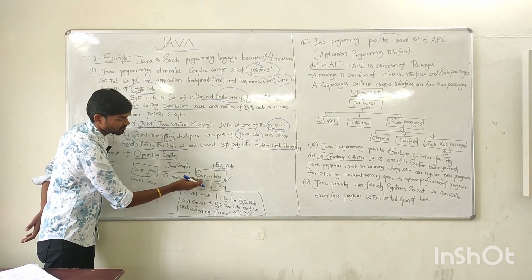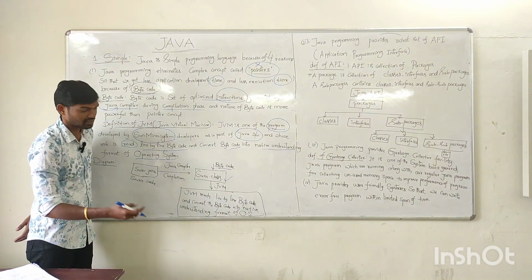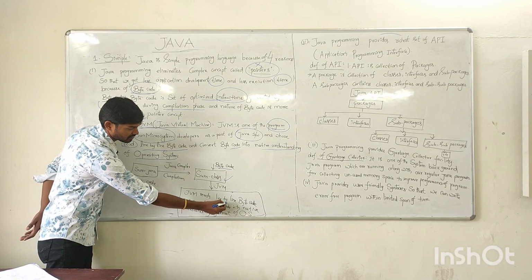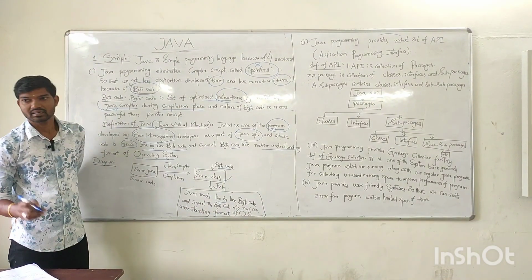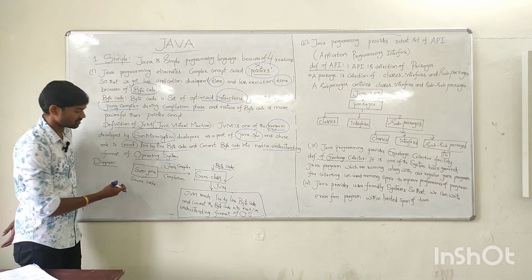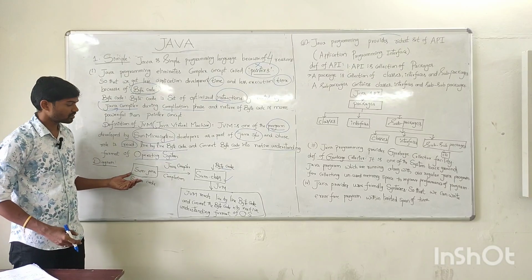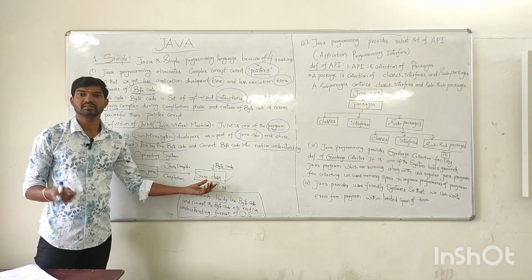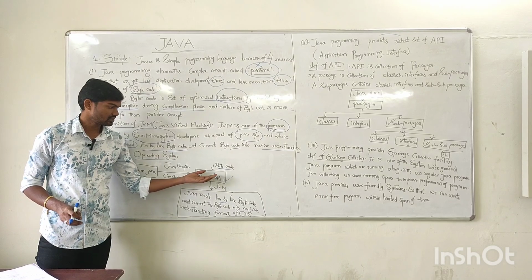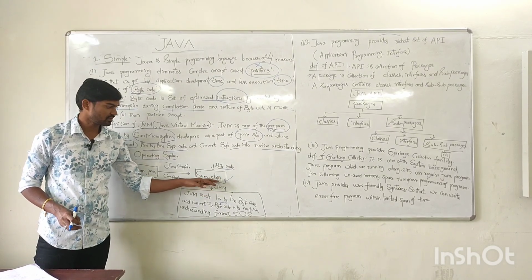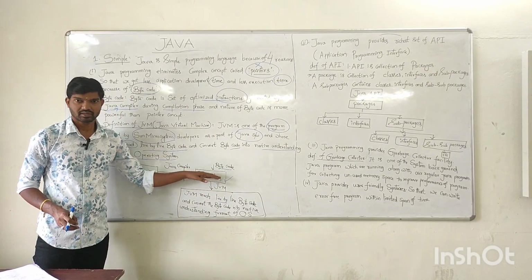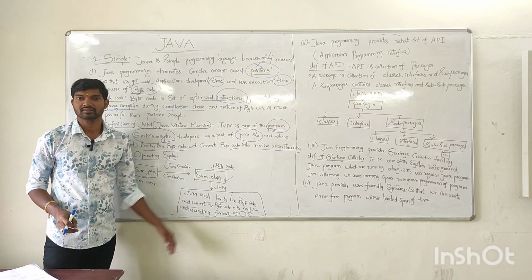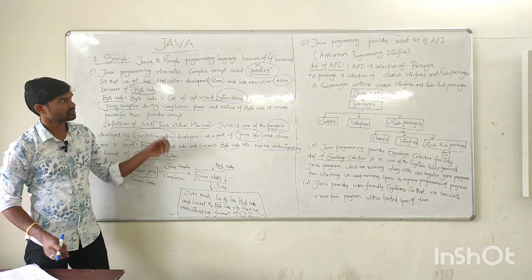Then the JVM will read this bytecode line by line and convert it into the understanding format of the OS. So one program, after the compilation phase, generates a .class file if there are no errors, and then the JVM reads this bytecode line by line and converts it into the native understanding format of the OS.